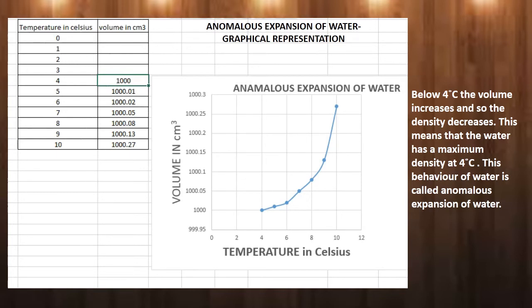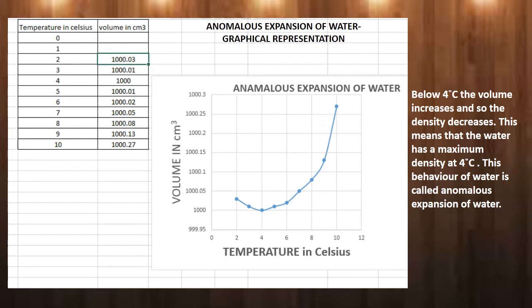Observe it very keenly. Now the temperature is further reduced to 3 degrees Celsius. That is from 4 to 3 degrees Celsius. Look at here. Volume increases. It shows that it expands. At 3 degrees Celsius, the volume of water is 1000.01 centimeter cube. Now the temperature is further reduced to 2 degrees Celsius. Look at here. Still the volume increases. The volume is increased to 1000.03 centimeter cube.